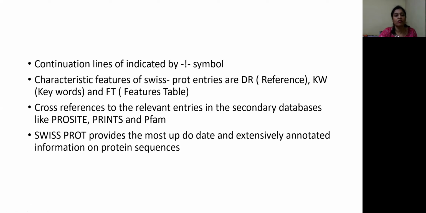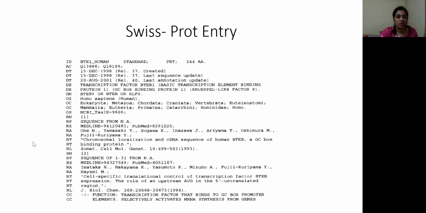So we will look at one example of a SwissProt entry. Whatever we have discussed, all those features can be seen in that example. Look at this example for the same BTEB protein which we discussed in the GenBank entry. The corresponding protein entry is shown in this SwissProt entry.